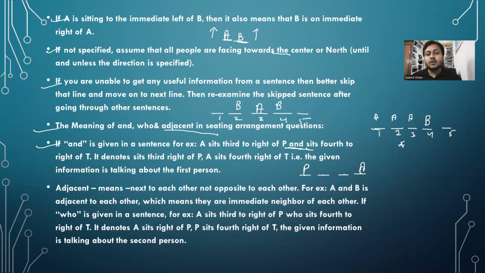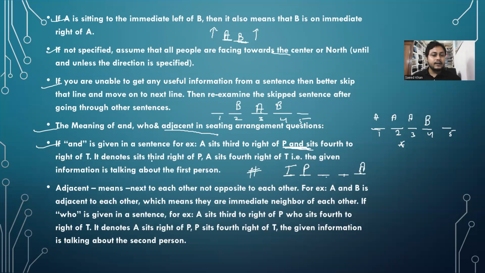A sits third to the right of P and sits fourth to the right of P. So guys, this "and" is for the first person. देखो, A sits third to the right of P and sits means A sits. किसके लिए use होता है? First person के लिए. Again, this "and" is for A. A also sits fourth to the right of P. So T should be here. So A fourth to the right of T भी है. So first right, second right, third right, fourth right.